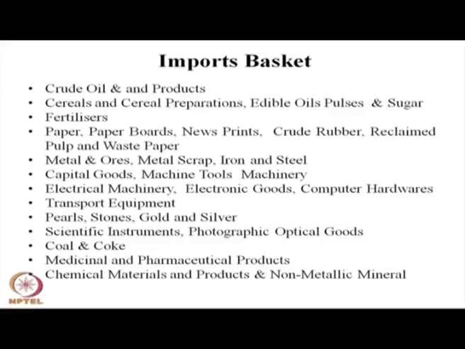Medicinal equipment and pharmaceutical products are also part of our import basket. Similarly, chemical materials and products and non-metallic minerals are also part of our imports. If you analyze all this, a significant part of our import is crude oil, capital goods, electronic goods and services, gems and stones, gold and silver. These are the primary parts of our import basket. Let us discuss how imports have developed in recent years.